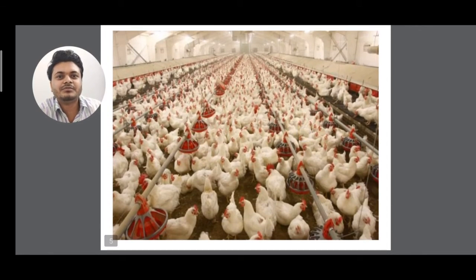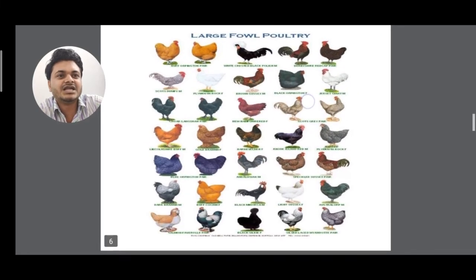See here, these are poultry farms. In a poultry farm, so many fowls are being nurtured, isn't it? Their hygienic condition also has to be maintained. Like, they have to clean the floor of their urination and all, otherwise it will stink. The bacteria will grow, isn't it? And it will infect.